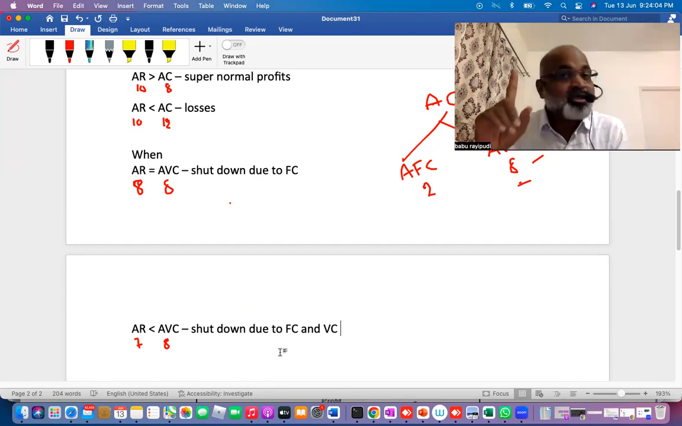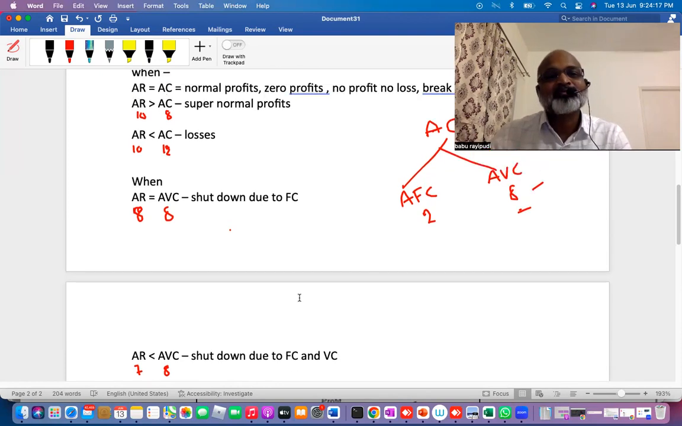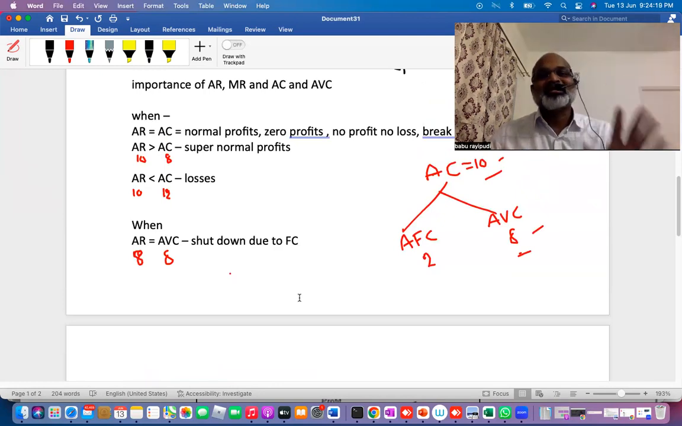You understood now? There are two equations for the shutdown point. AR equal to AVC is a shutdown point; there, the reason is fixed cost, which I'm not able to cover. AR less than AVC is also a shutdown point; there, variable cost also I'm not able to cover. Then you have to shut down the business. This is the importance of AR, AC, AVC.